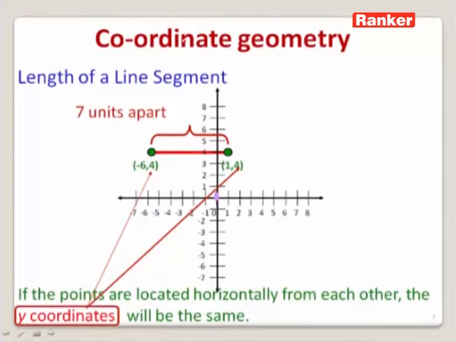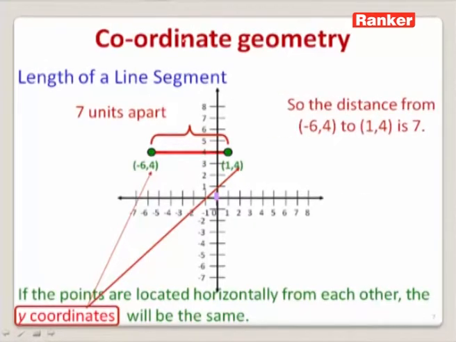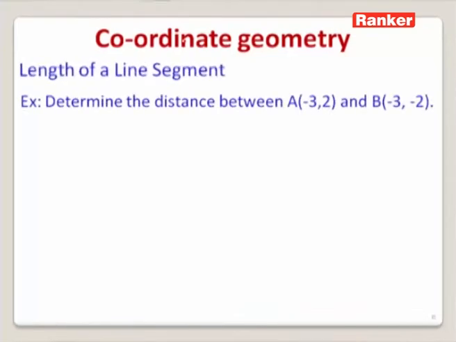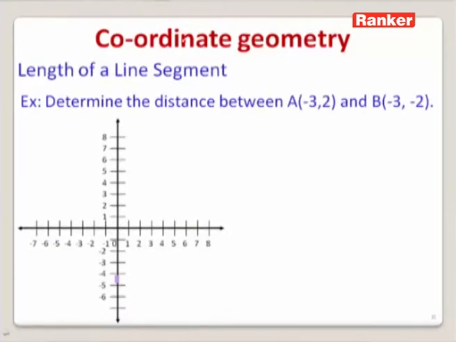Now let us see how we can find the distance between 2 points when they are marked parallel to the y-axis. For that, let us consider once again a coordinate system and 2 points marked parallel to the y-axis. -3, 2 is the first point and -3, -2 is the second point. Joining these 2 points, we will get a line segment which is parallel to the y-axis. Also, we can see the x coordinates of these 2 points are the same.